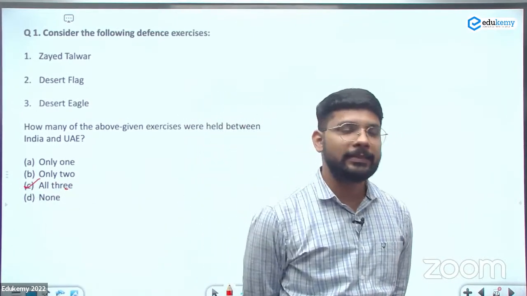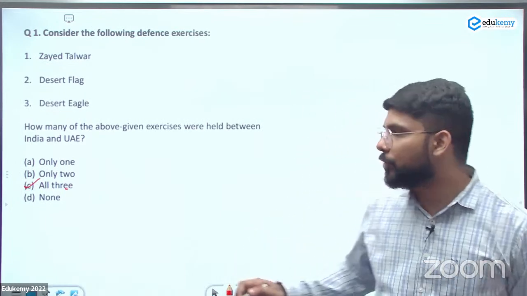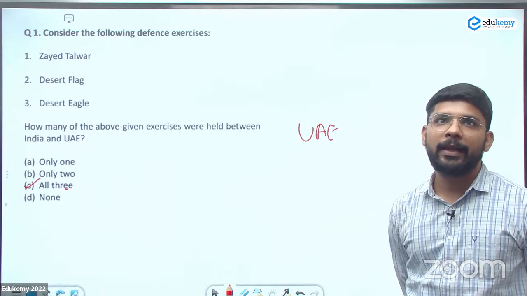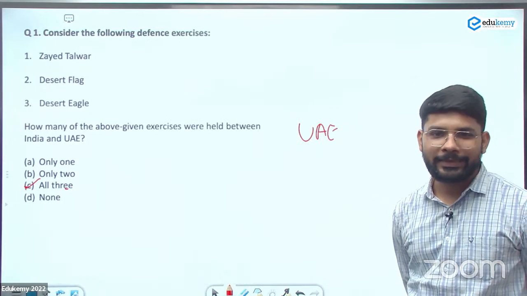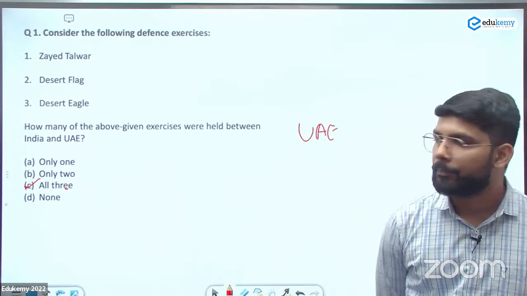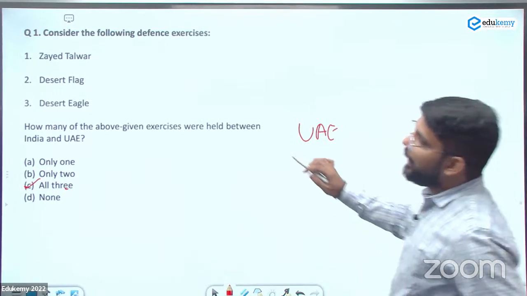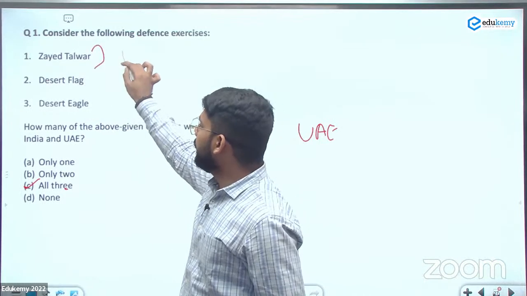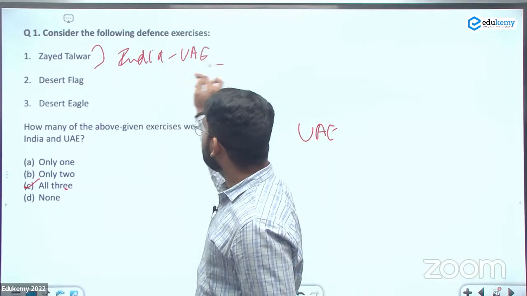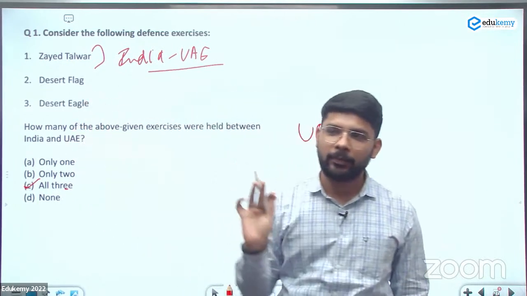There are the 4 exercises. One I did not mention because UAE was already written in it. Jayat Talwar, Desert Flag, Desert Eagle, all are the defense exercises between UAE and India. In the exercise, you just need to know the country, that it is with whom. More than this has never been asked till now. They never asked more than this.